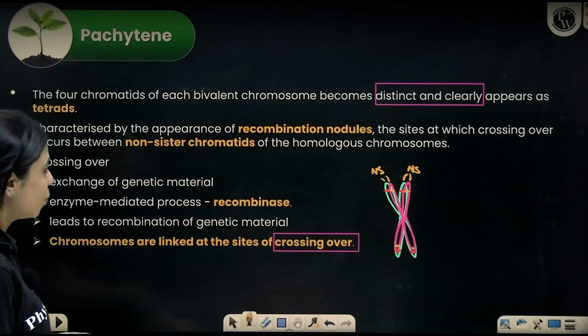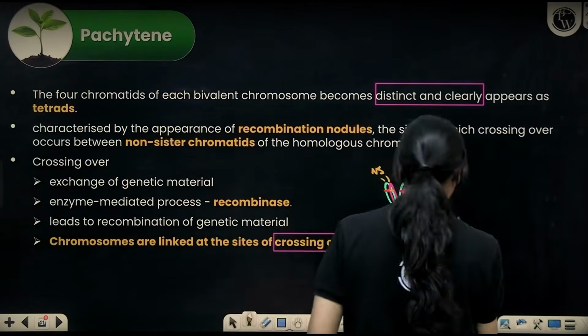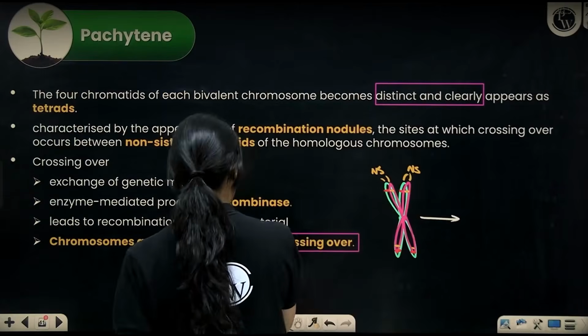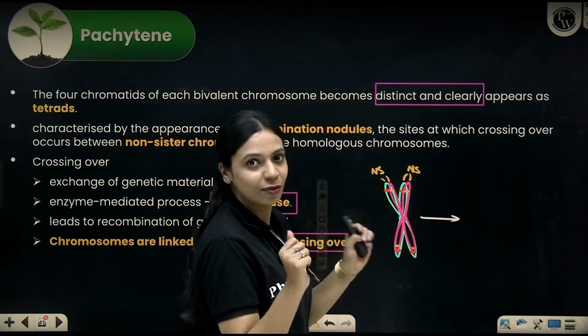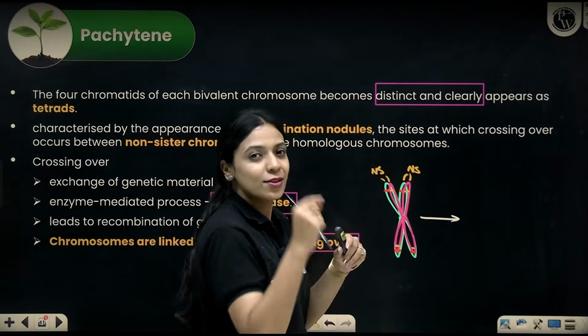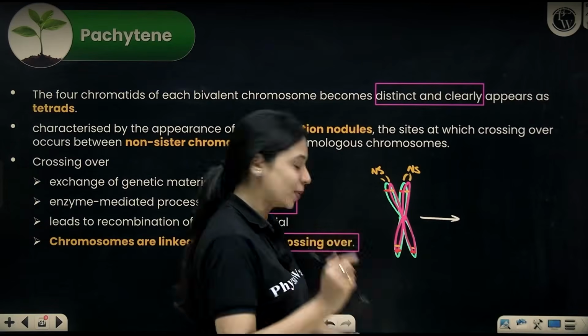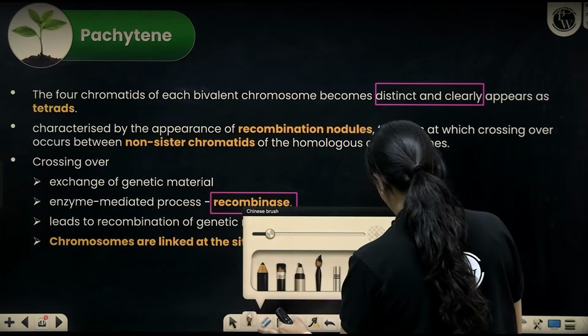Okay. So now what happens is crossing over will happen. When crossing over happens, an enzyme called recombinase mediates that process. It's not like the entire segment will get exchanged. That will also serve no purpose. Newer recombinants will not form. So at specific segments, crossing over between the genetic DNA molecules or the chromosomal segments will happen.